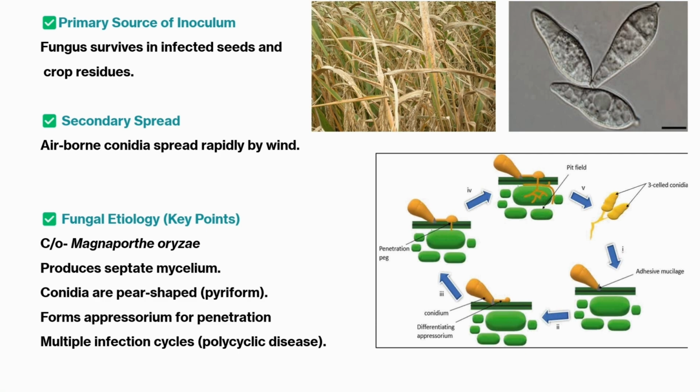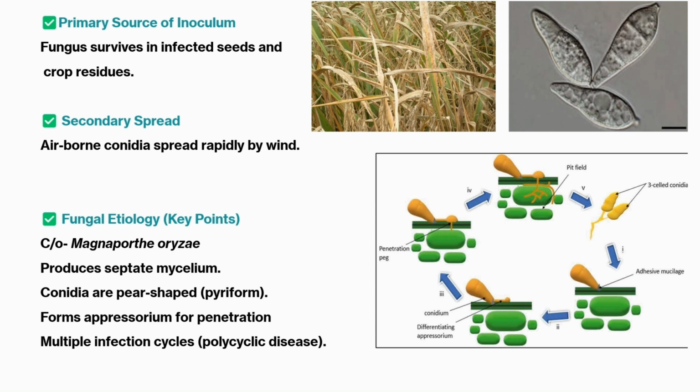Okay. Then the fungal etiology. As we all know, the fungus that causes rice blast disease is Magnaporthe oryzae. Magnaporthe oryzae has 7 pathotypes that are known to infect various crop plants like wheat and ryegrass.